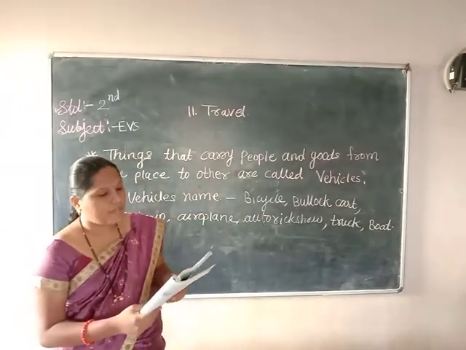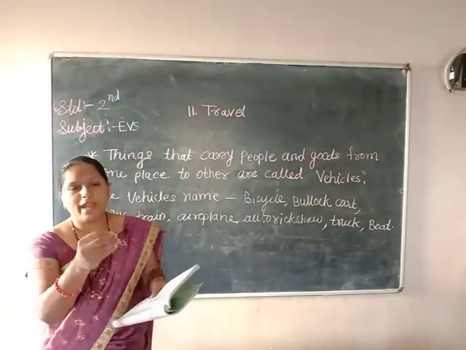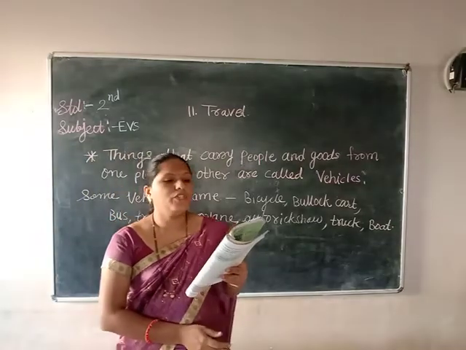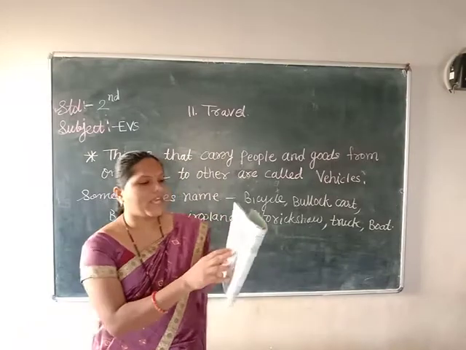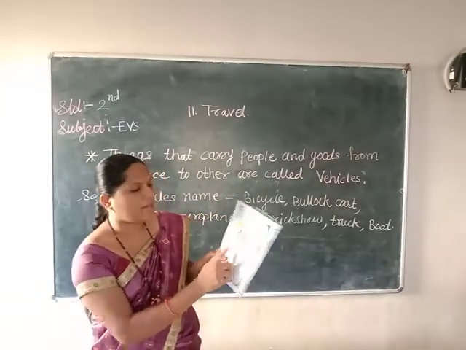Both of them leave their houses at the same time, at 8 o'clock. But which of them reaches the office early? Mark the right one, cycle or motorbike. Which one is fastest? Motorbike. So make a right mark here.